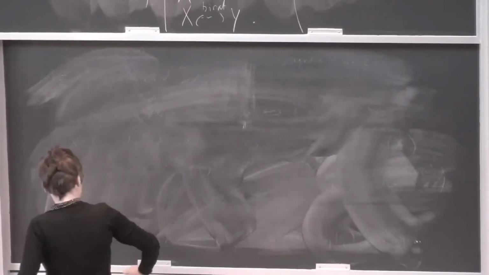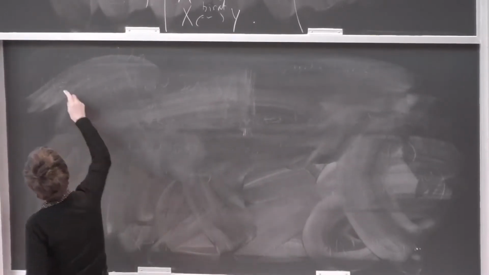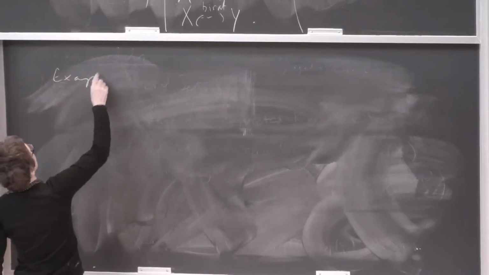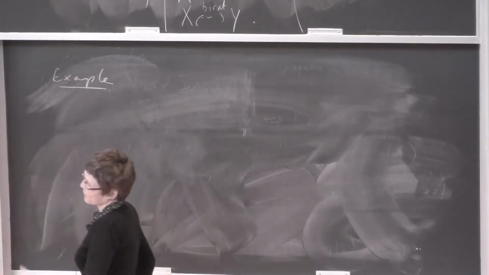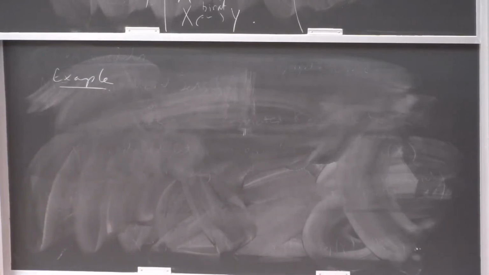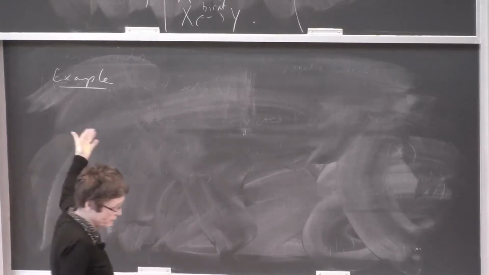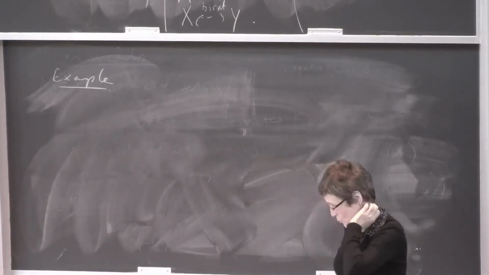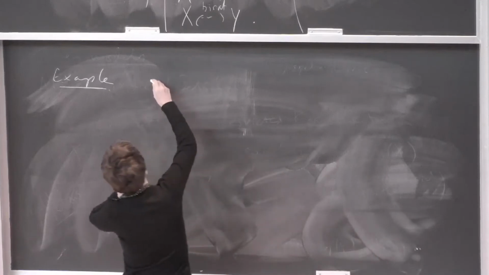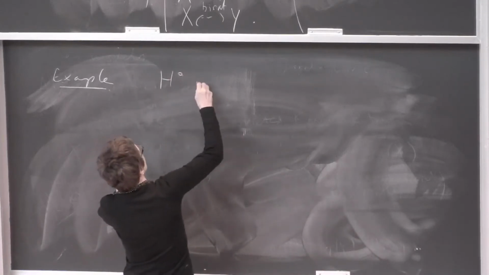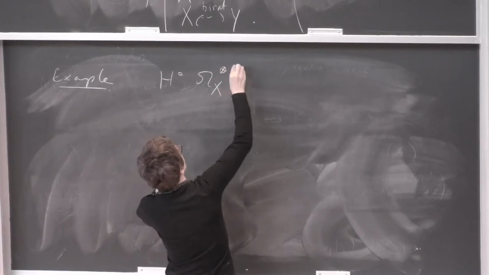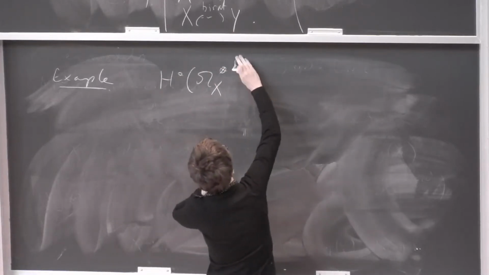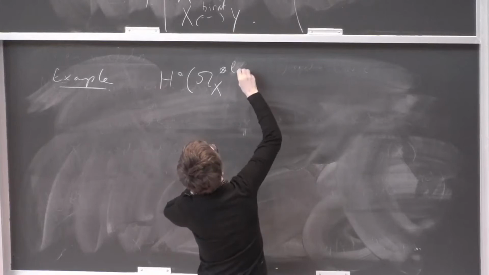So let me give an example. The first example might seem not very useful, because in characteristic 0 it will be trivial for a unirational variety, but in fact it has played an important role recently via the work of Totaro. So if you consider H^0 of Omega_X, say tensor K.